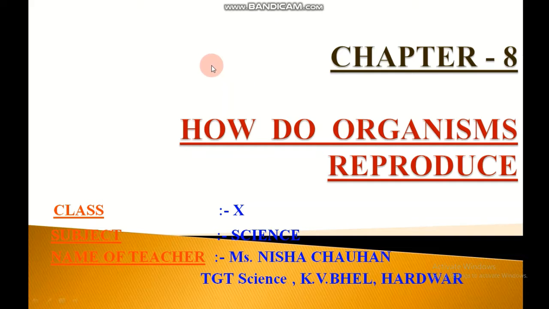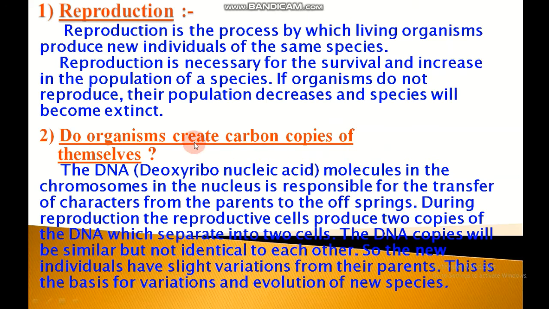We are going to take a new lesson from Science class 10th, that is chapter 8, How do organisms reproduce? Reproduction. As you know, all living organisms grow old with time and remain alive on the earth for a limited period of time and then die. So, new organisms have to be produced in place of those who die.